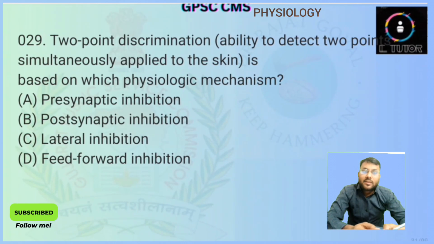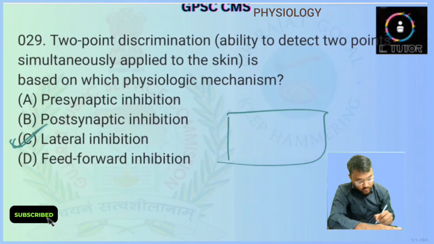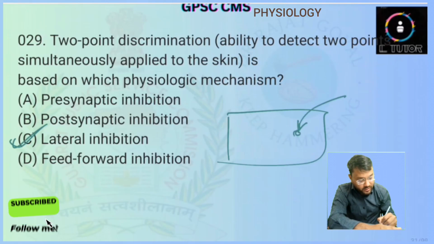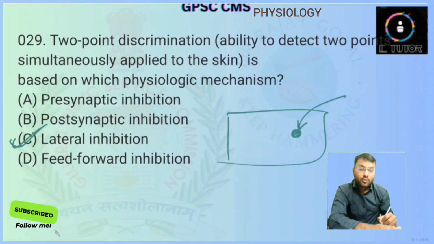2-point discrimination, ability to detect 2 points simultaneously applied to the skin, is based on which physiological mechanism? So this is again a direct question. 2-point discrimination is based on the lateral inhibition. Whenever we talk about the skin, if we provide any stimulus to any point, the excited neuron will lead to the inhibition of the nearby neuron.